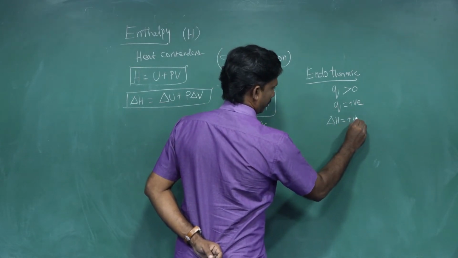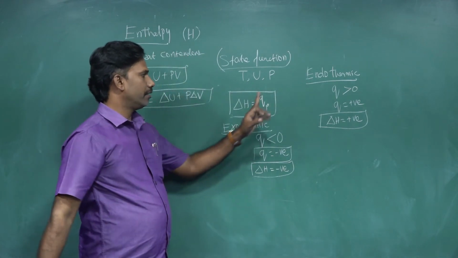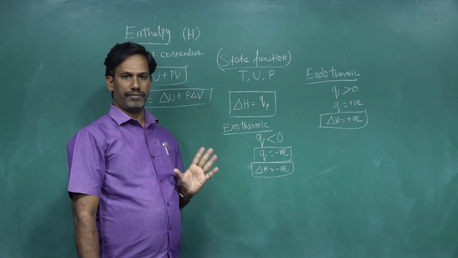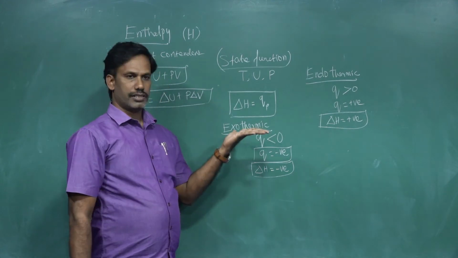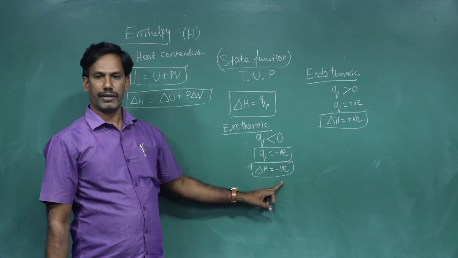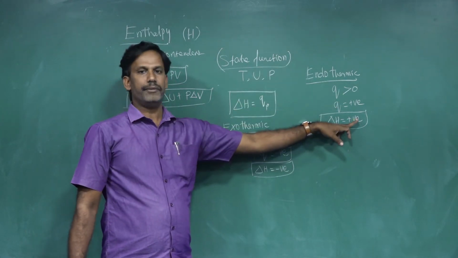Since Q is positive, del H is also positive. This question may be asked: what about the enthalpy change in a process? If a process is exothermic, then the del H value is negative. If the process is endothermic, the del H value is positive.